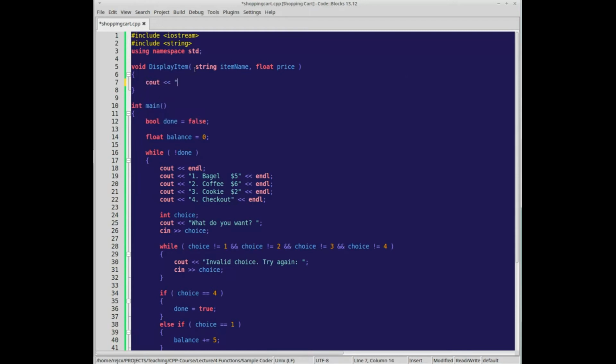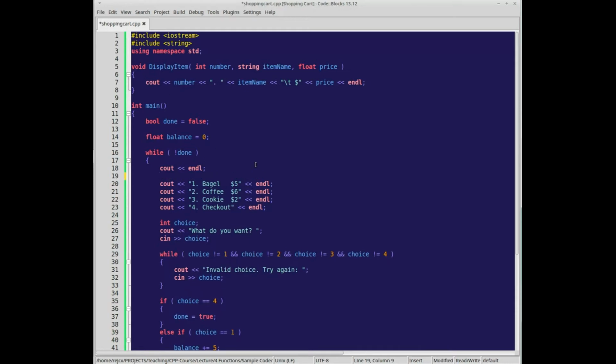And we might even want to put what line number. So we'll start with number, the period, the item name, and then maybe a tab and a $ sign and the price. So maybe that's not saving us a whole lot of lines of code, but it's a little bit easier on us where we can just say display item, it's item 1, it's a bagel, and it's $5.